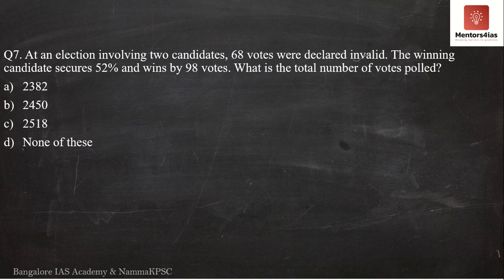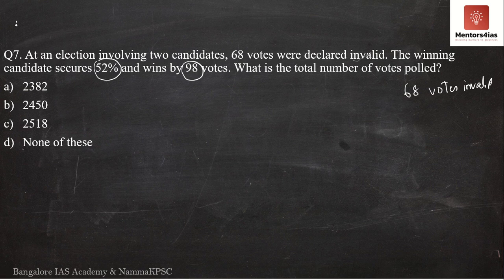So here, according to this particular question, 68 votes were totally invalid. However, the person who wins the election secured 52% of the valid votes, and he defeated the other candidate by a total of 98 votes.